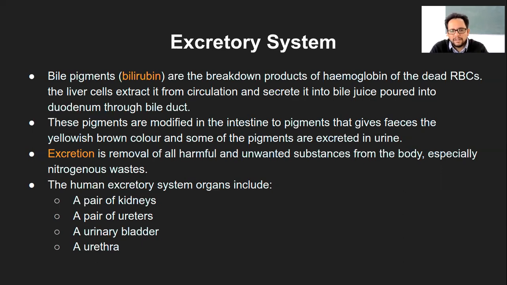So these processes are kind of compatible with each other. Whatever is soluble will be taken out by the excretory system. In general, this part you would know. The excretory system consists of a pair of kidneys, left and right, a pair of ureters, the urinary bladder, and the urethra. So these are the four different organs involved in the excretory organ system.